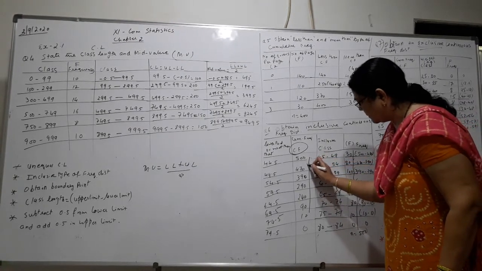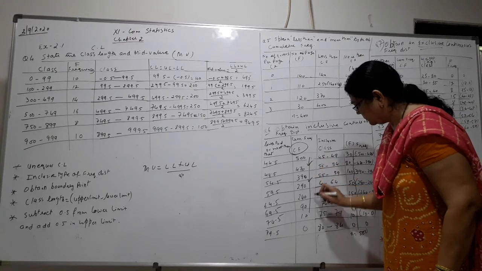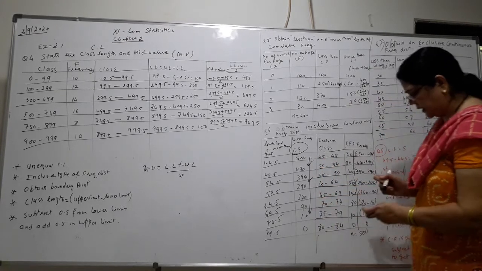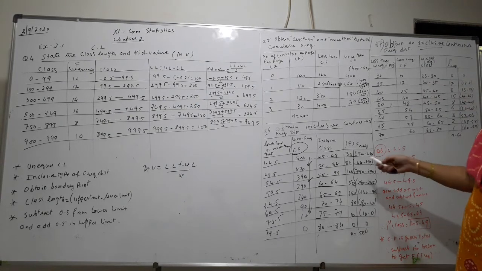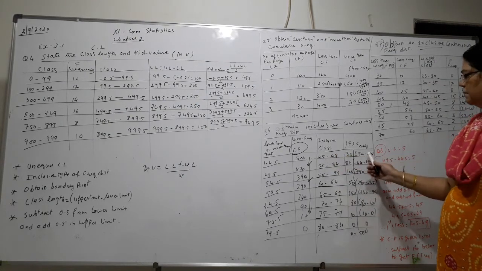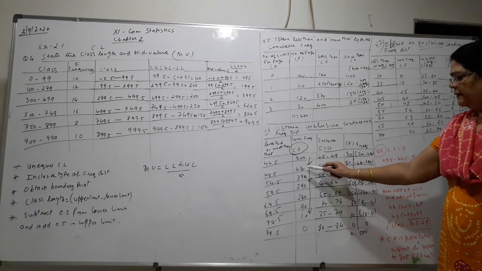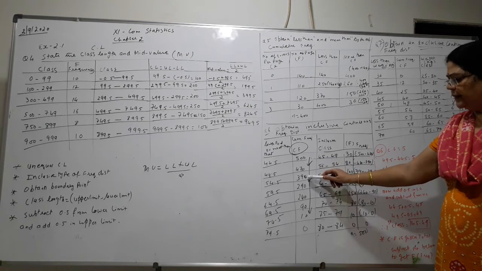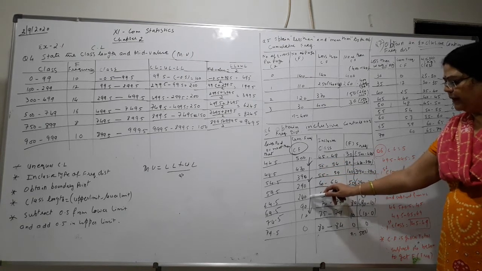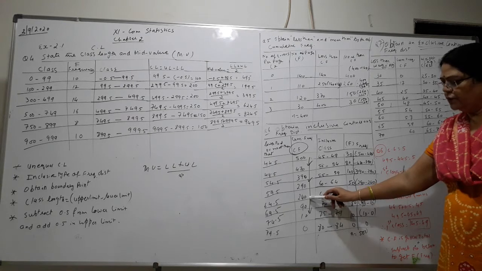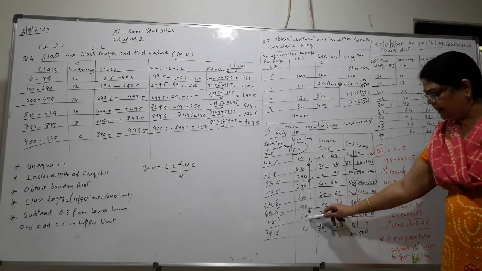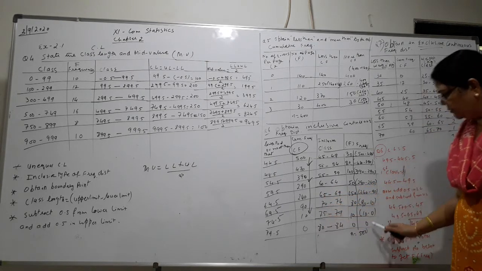You will subtract this way. 500 minus 470, 30. Then 470 minus 390, 390 minus 290, 290 minus 240, 240 minus 90, 90 minus 10, and 10 minus 0, 0.